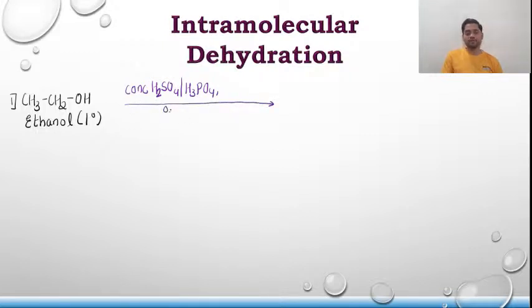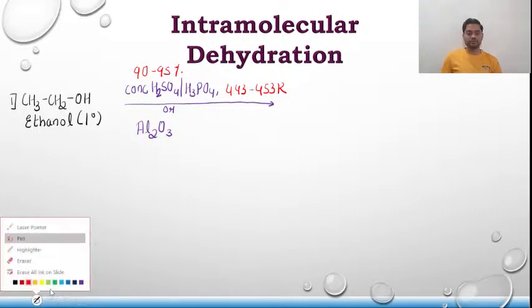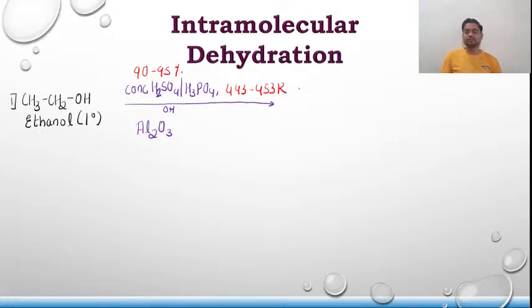Or alumina, Al2O3. So in the first case, it is around 90 to 95% H2SO4, and the temperature required is around 443 to 453 Kelvin. The product that has been formed over here is CH2=CH2 plus H2O. That is ethene.